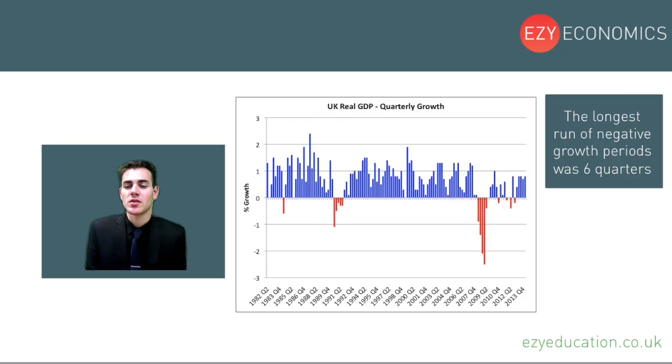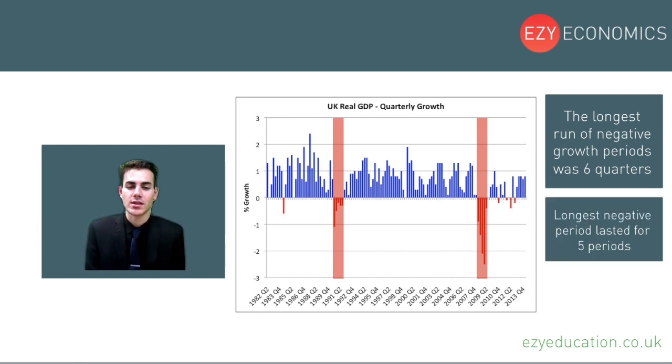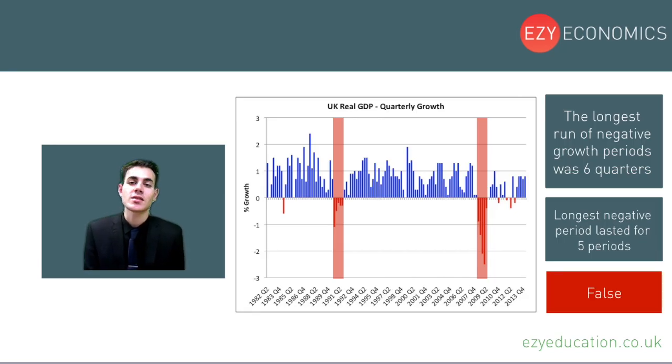Well, let's look at some of the negative periods. Here we have one negative period, but as we can see there are only 5 quarters, i.e. 5 bars that were negative. Here is another negative period, which again we can see there are only 5 bars and 5 quarters that were negative. So therefore what we're seeing from the whole of this period, the longest negative period that we had only lasted for 5 periods, i.e. 5 quarters. So therefore that contradicts the statement, and therefore the statement is false.